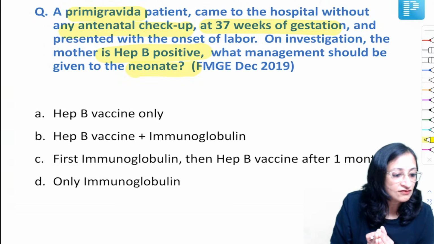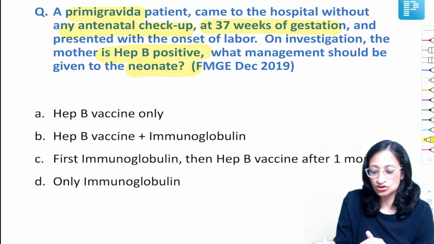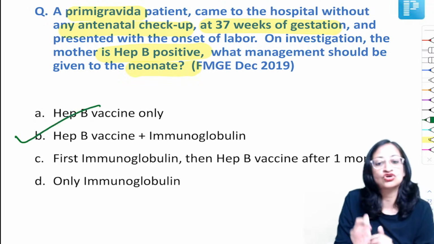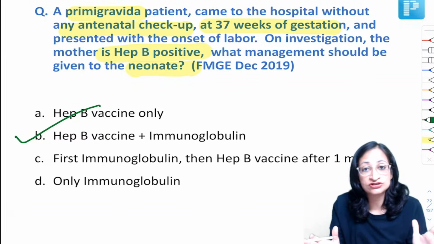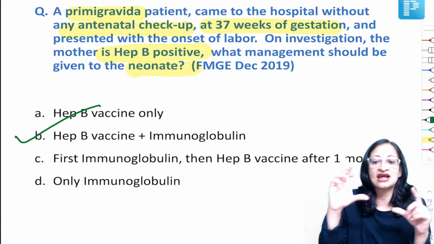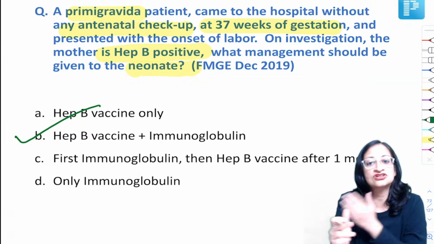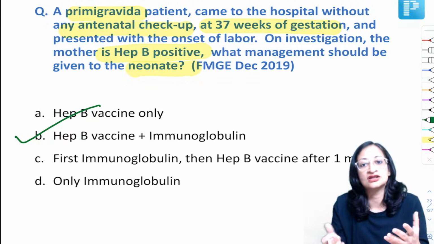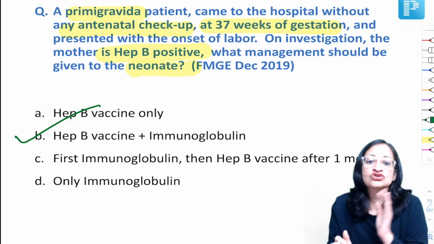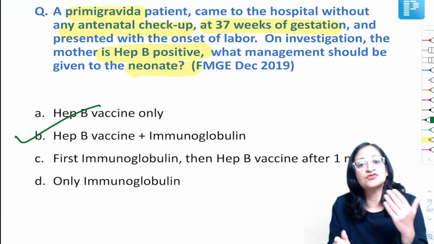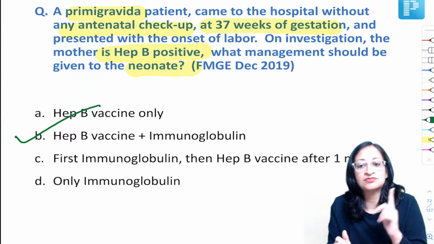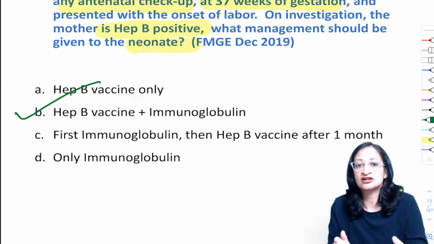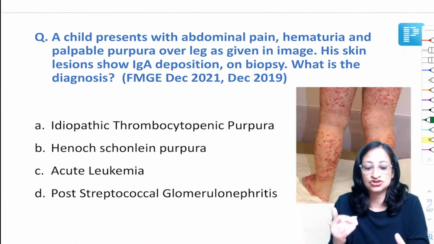So what is your best answer? So very good, lovely, Kavya, Abhishek, Parveen, Rakesh, Abhishek, Sharik. So you will give hepatitis B vaccine plus immunoglobulin at birth only, within 12 hours of life, as soon as possible. You will give hepatitis B vaccine and hepatitis B immunoglobulin in different injections, at different sites intramuscularly, as soon as possible after birth. So they give the best protection. Only if immunoglobulin is not available, then you will give vaccine alone. So hepatitis B vaccine plus immunoglobulin should be given in a hepatitis B positive mother to prevent the transmission.